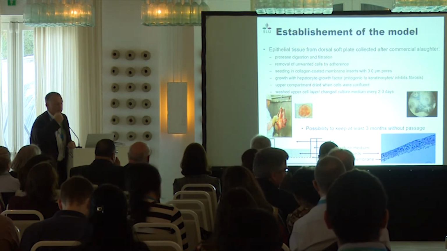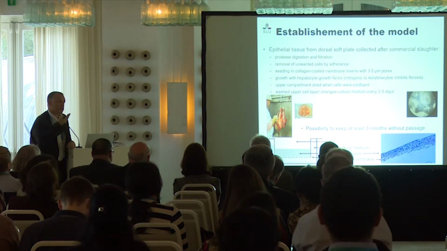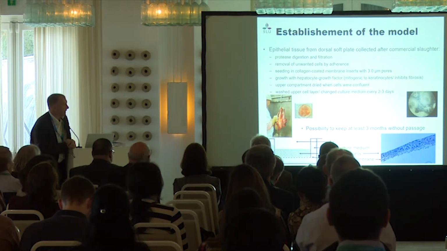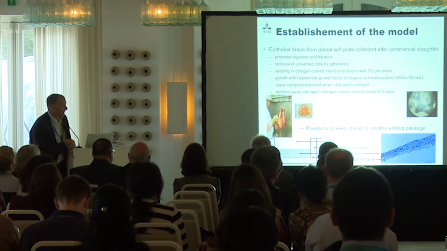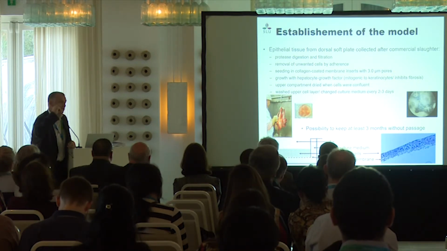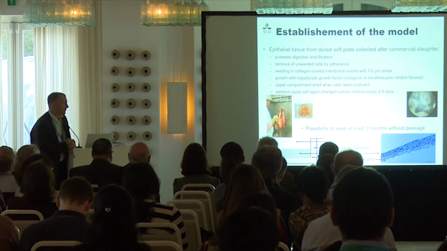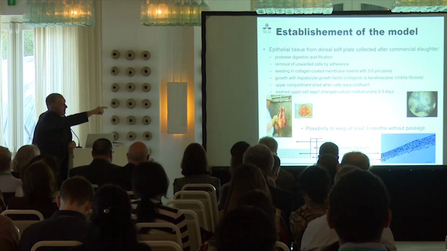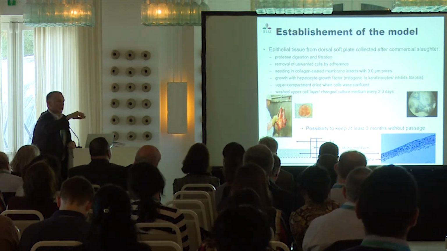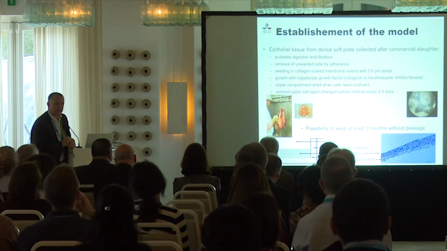And for this, in addition, we were washing the upper layer every 2-3 days and changing the medium every 2-3 days. So in this way, we could obtain multilayers that are very similar to what you can observe in vivo, with 6-7 layers of cells on the inserts. And you can see sometimes they are not really regular. They can make like mountains, but we can keep these cells up to 3 months, so quite a long time.